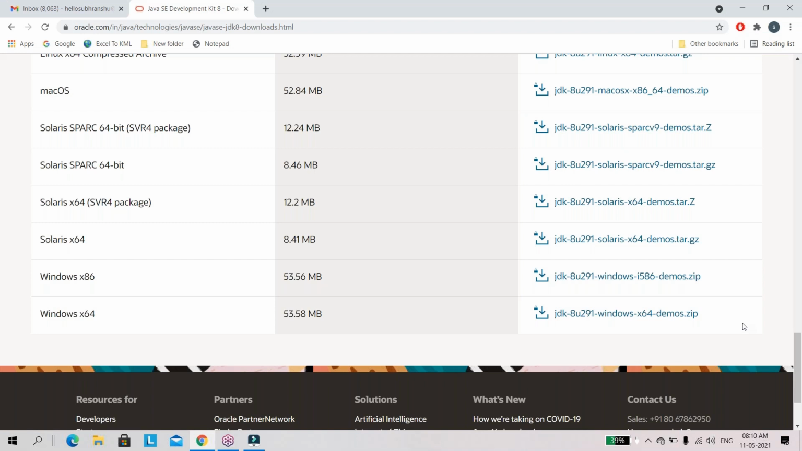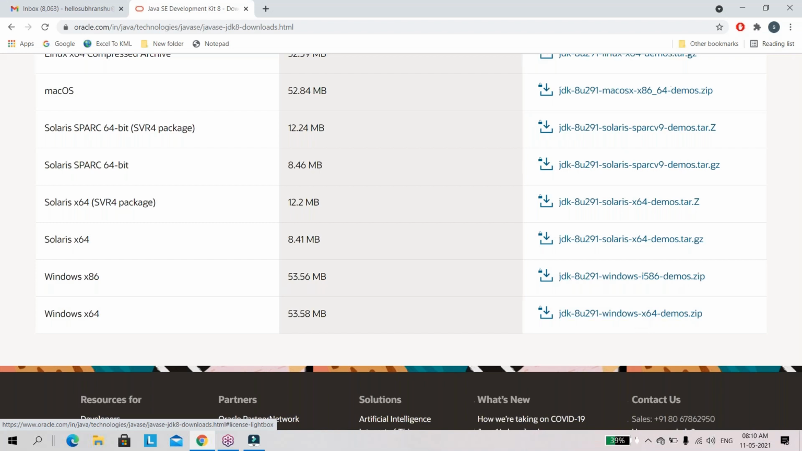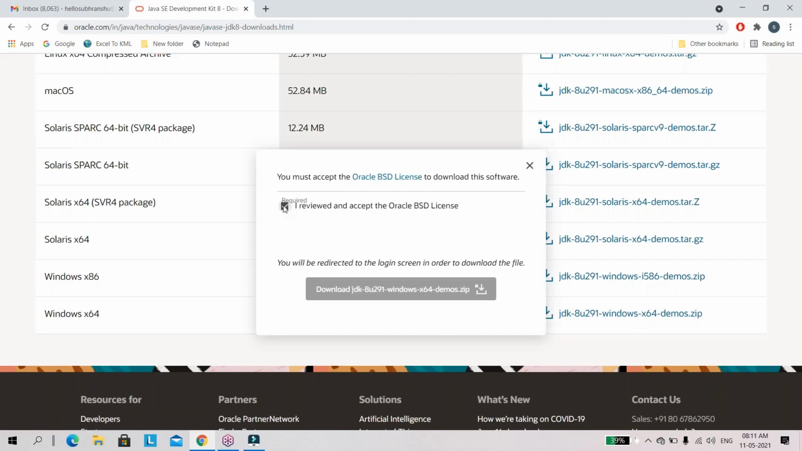If people are working with a Mac system, above we can see Mac OS 52.84 MB is there. Got it, sir? Have you observed? Now your system is Windows, so respect to your platform, you must download the Java supported for that. You click on Windows, 64-bit. Let's click on that. Accept the checkbox and download.